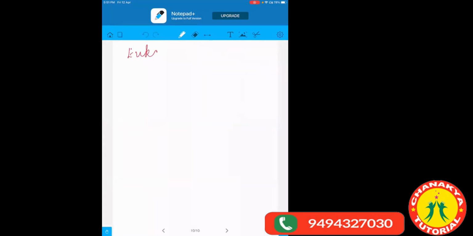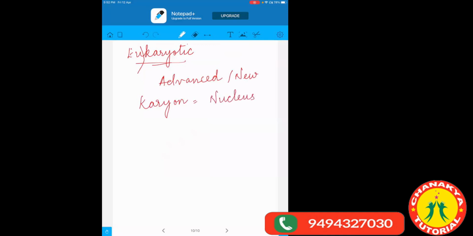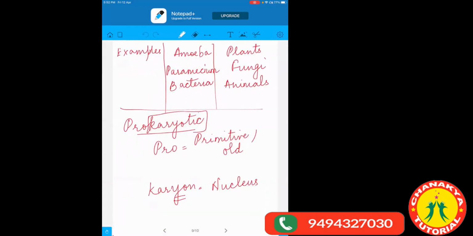Whereas when we talk about eukaryotic, eu means advanced, or we can say new. And again, the word karyotic is derived from the word karyon, and this means nucleus. So eukaryotic, what do they have? They have an advanced nucleus in them. Those organisms which have an advanced nucleus are called eukaryotic, and if they have a primitive nucleus, then we call them prokaryotic.